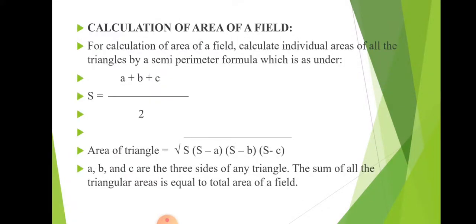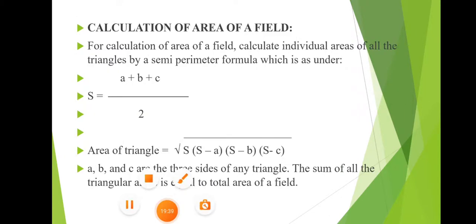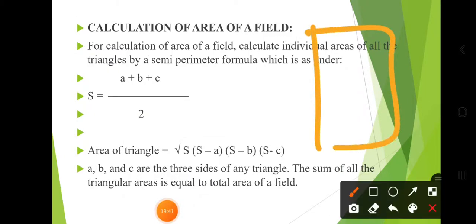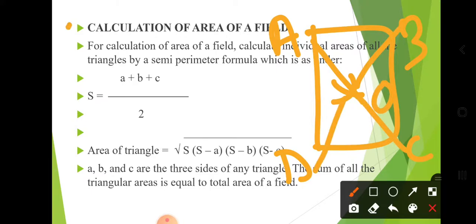Then how to do the calculations? For calculation, for example, this one is your area A, B, C, D. You should mark it, and, for example, this one is your triangle AOB. Then how to calculate?